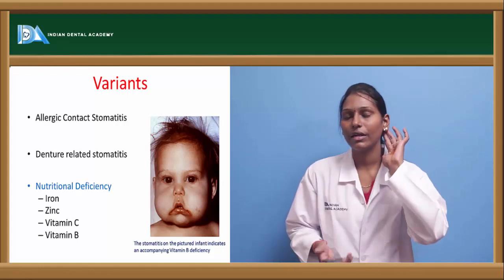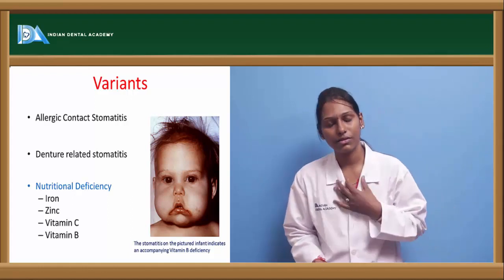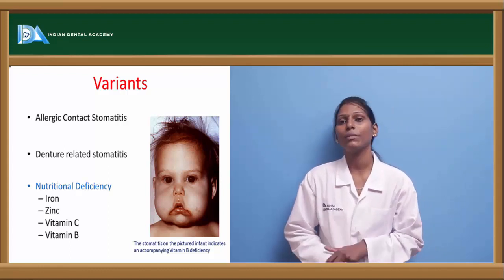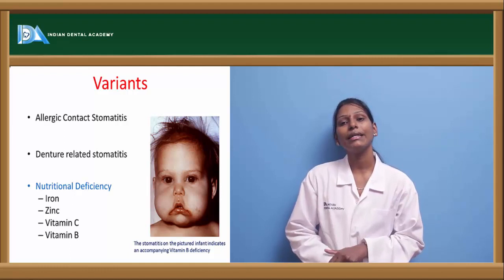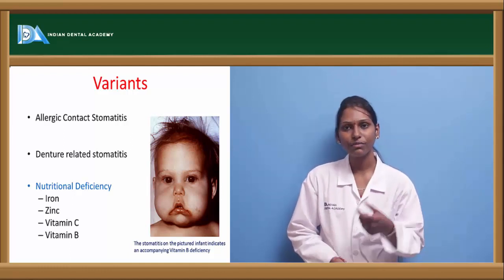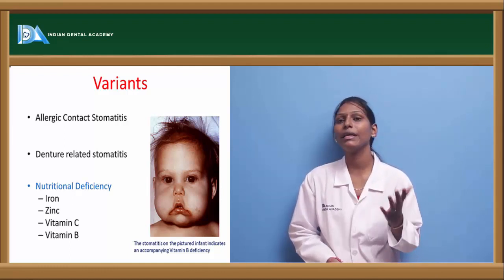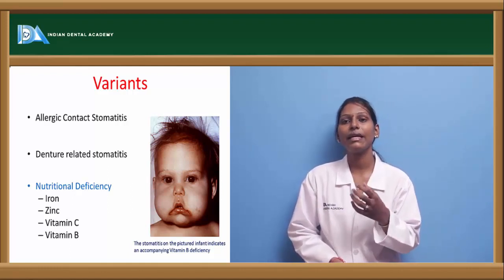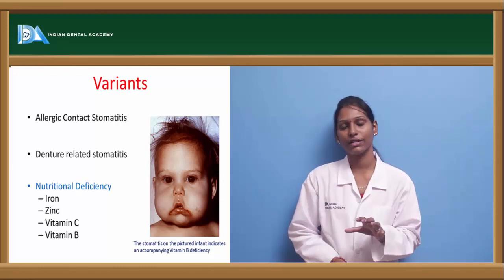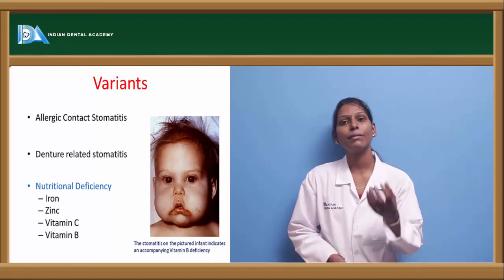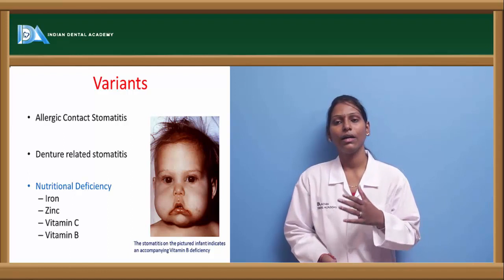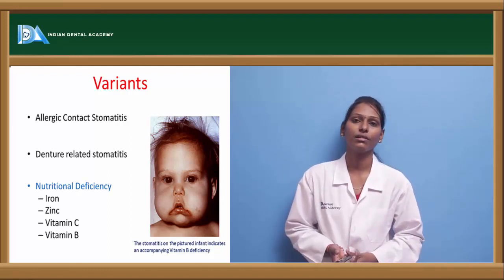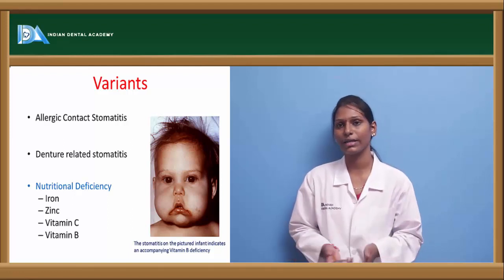In this allergic contact stomatitis itself, we have various variants like stomatitis venenata, stomatitis medicamentosa, etc. Stomatitis medicamentosa is a condition where a medicine to which the patient is probably allergic is placed within the oral cavity, and then they will have a localized allergic reaction. Stomatitis venenata is when the patient takes it orally, and that manifestation can be seen in the oral cavity. So these are various types of allergic stomatitis and allergic contact stomatitis.